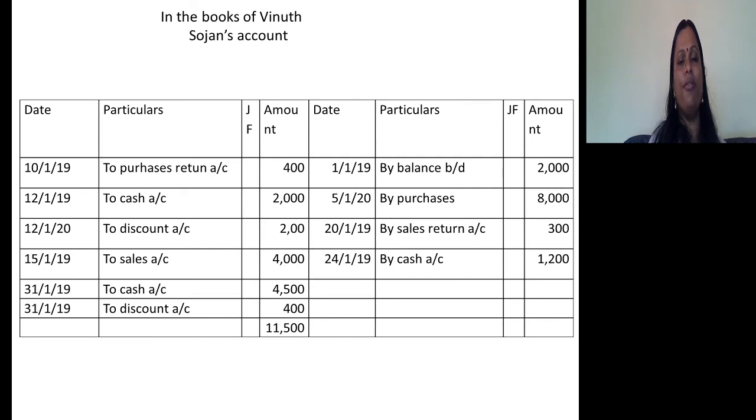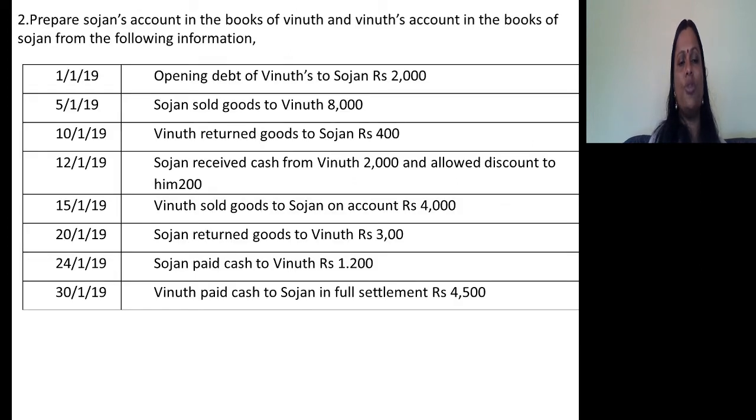See, in the books of Vinut, Sojan's account. Try to understand: opening debt of Vinut to Sojan means Vinut is liable to pay to Sojan. So we have to prepare Sojan's account. Sojan is creditor to Vinut.